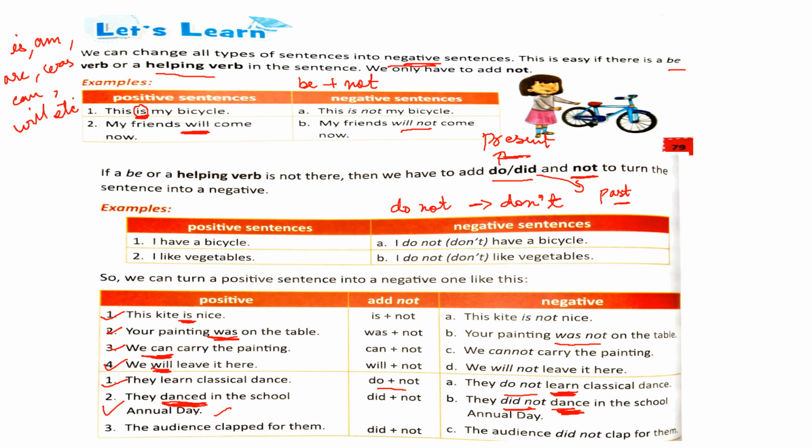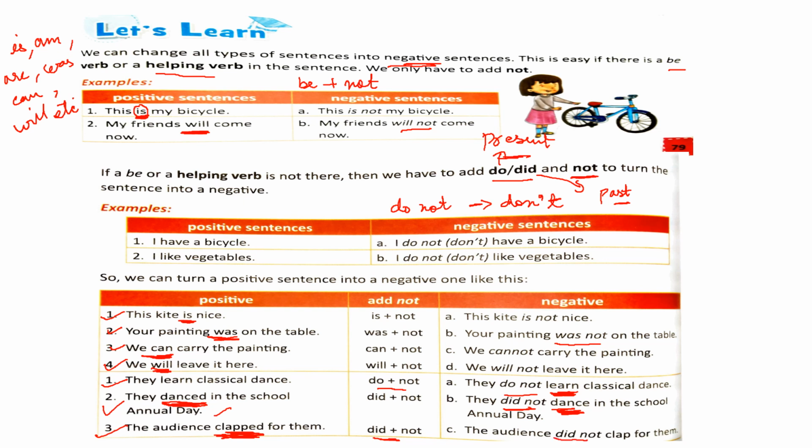Now see the last one. The audience clapped for them. Now here also you don't have a be verb. So you have to either use did not or do not on the basis of the tense of the sentence. So the sentence is in past tense, right? Because the verb is in past form. Clapped. It is in past form. So you have to use did not. So the sentence changes to, the audience did not clap for them.